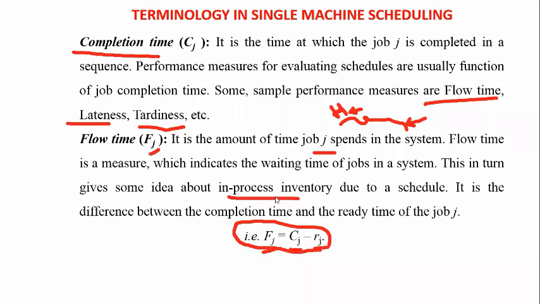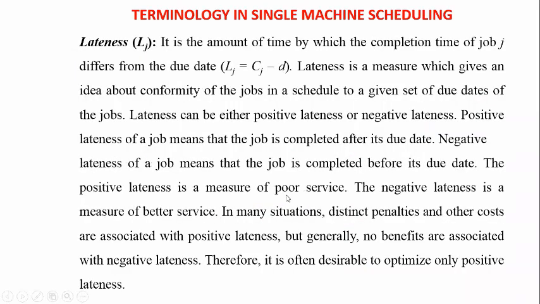And then coming to another term, that is lateness. Here the lateness is indicated with lj. It is the amount of time by which the completion time of job j differs from the due date.